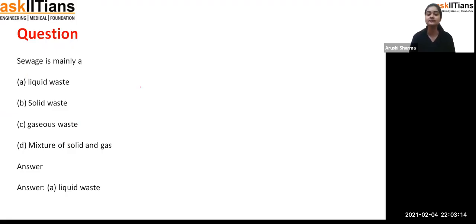Sewage is mainly a liquid waste, solid, gaseous. Sewage we are getting through our pipes, and we are collecting it in some pond, and it is in the liquid state only. So mainly the sewage is the liquid waste, and sewage is also called wastewater. So option A is the answer.